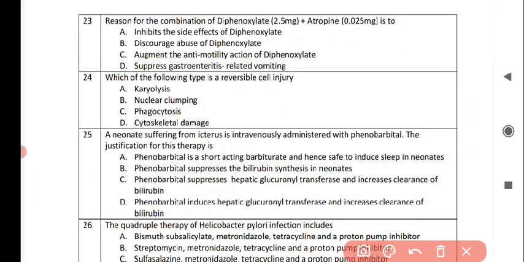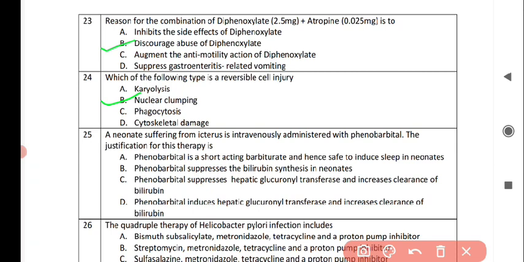Next question is reason for the combination of diphenoxylate 2.5 mg with atropine 0.025 mg is to, and the correct answer is to discourage abuse of diphenoxylate. Next question is which of the following type is a reversible cell injury, and the correct answer is nuclear clumping. So it is a type of reversible cell injury.